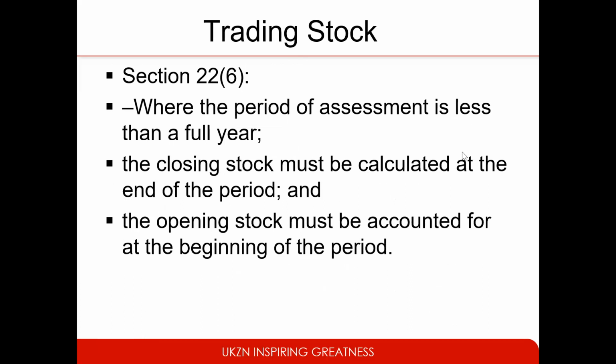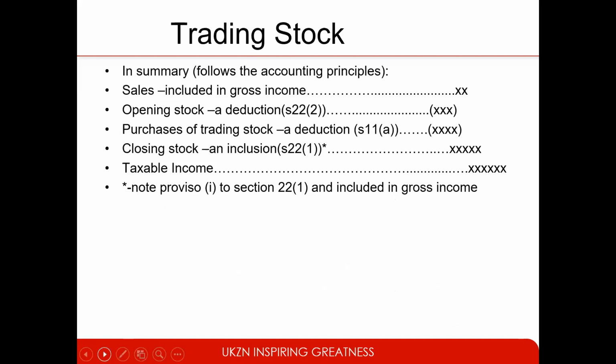Section 22.6: when the period of assessment is less than a full year, what happens in that case? The closing stock must be calculated at the end of the period, and the opening stock must be accounted for at the beginning of the period, even if it's less than 6 months. So this is how everything gets calculated. You'll have your sales, then your opening stock, which will be a deduction. Then your purchases for the year will be a deduction. Then you've got your closing stock, which should be added back before you arrive at taxable income.